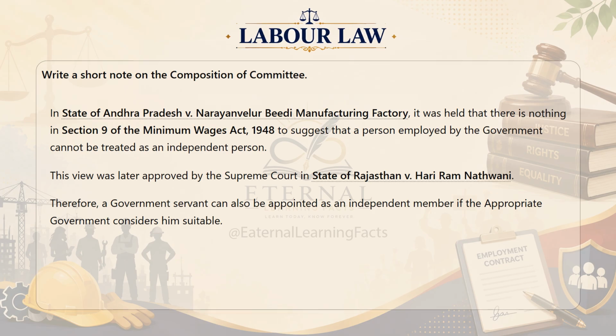it was held that there is nothing in Section 9 of the Minimum Wages Act 1948 to suggest that a person employed by the government cannot be treated as an independent person. This view was later approved by the Supreme Court in State of Rajasthan versus Hariram Nathwani. Therefore, a government servant can also be appointed as an independent member if the appropriate government considers him suitable.